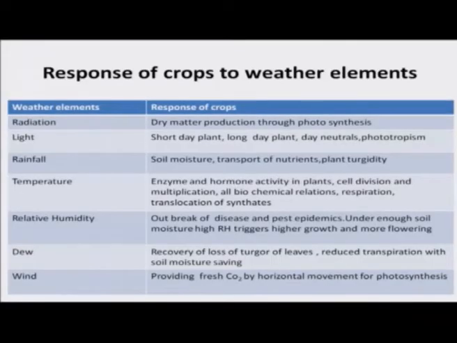That is the minimum temperature. If the temperature is 30 degrees centigrade, the synthesis that was stored in the morning or before the stages will be used for respiration. So, it is a loss. So, temperature has both direct and indirect effects. Relative humidity we have already discussed: outbreak of disease, pest epidemics, and enough soil moisture, high humidity triggers higher growth and more flowering, especially for C4 plants as we discussed earlier.